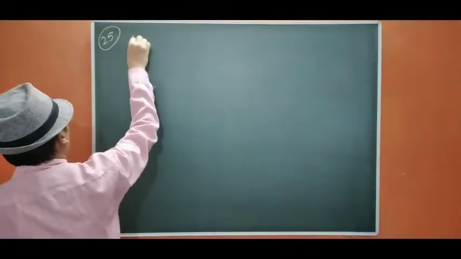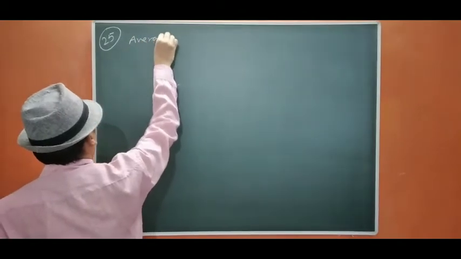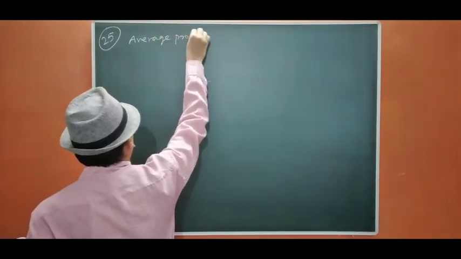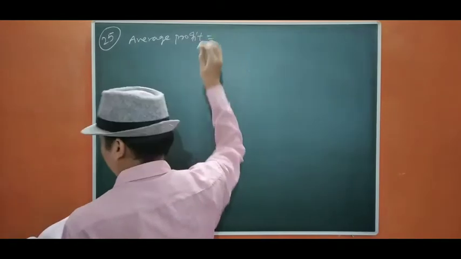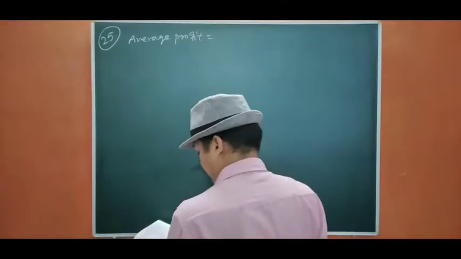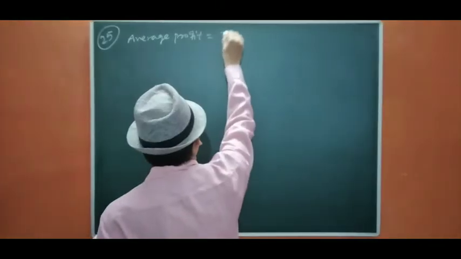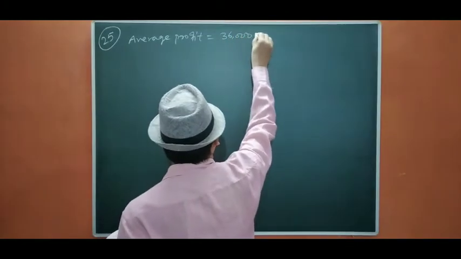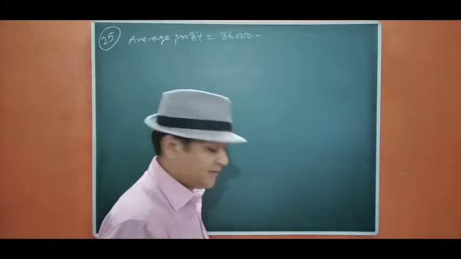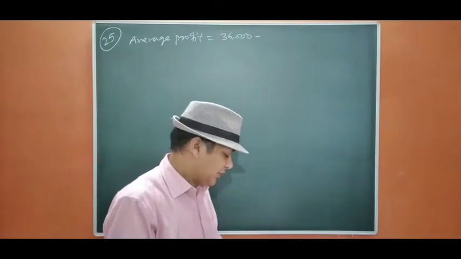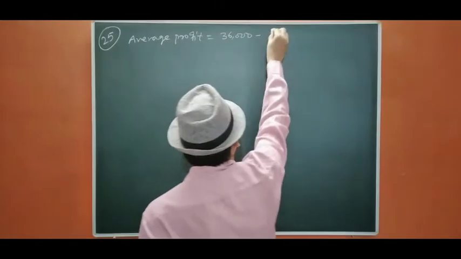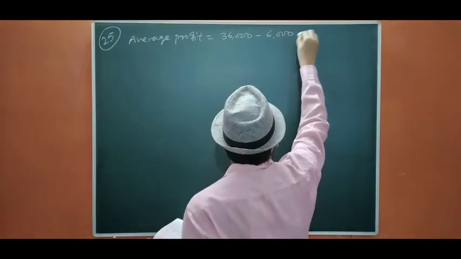Question 25. Average profit is given, 36,000, and the partner's remuneration per annum is given, 6,000. So we are going to deduct that 6,000 from here and it will be 30,000.